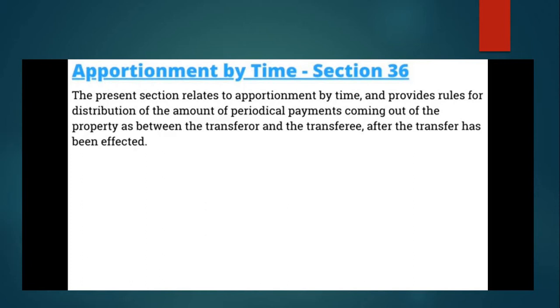The present section relates to apportionment by time and provides rules for distribution of the amount of periodical payments coming out of the property as between the transferor and the transferee after the transfer has been effected. Basically, in this section 36, it is something related to the transfer of properties and the periodical payments related to that property. Also, it is related to some things that affect the transfer of properties.